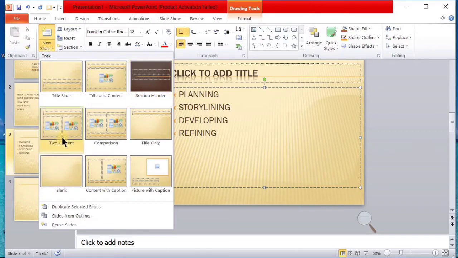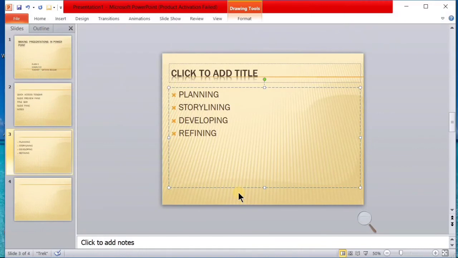Two Content means what? If I have something to compare, or I am telling about different types of topics, for comparing etc., I can use Two Content. Also the Comparison slide has a little bit of difference from Two Content. Then I have Title Only page, Blank page, etc. I hope you understood how we work with the slides. We can use the slides we wish.